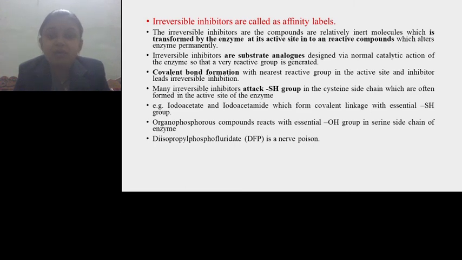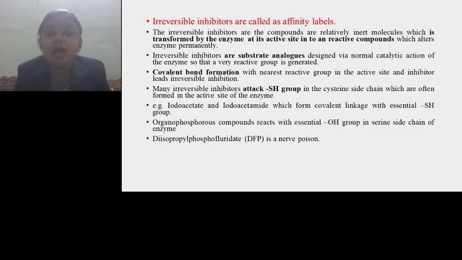They react or interact with the enzyme in such a way that the inhibitor is also transformed during that interaction, and the enzyme is inhibited in such a way that it is no more available to interact with the substrate.